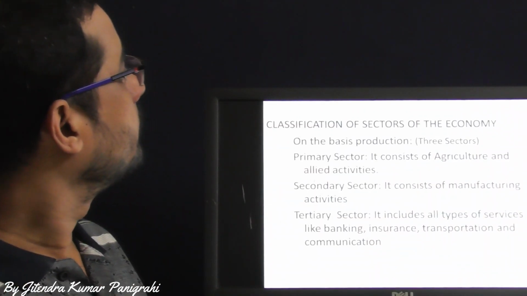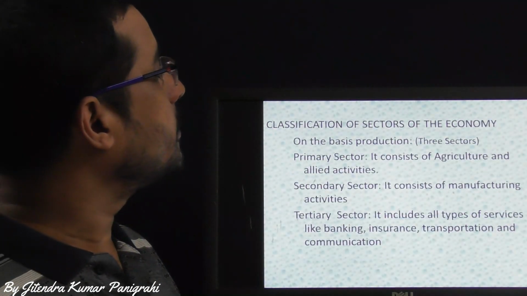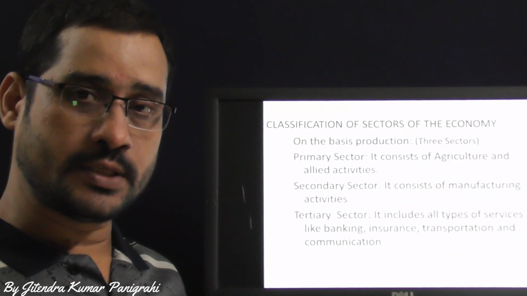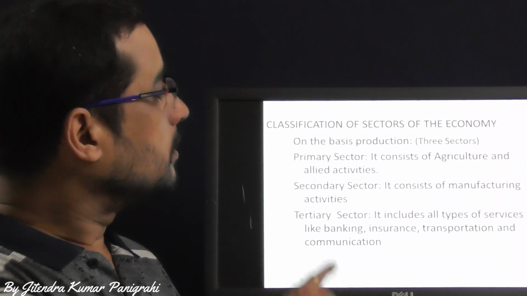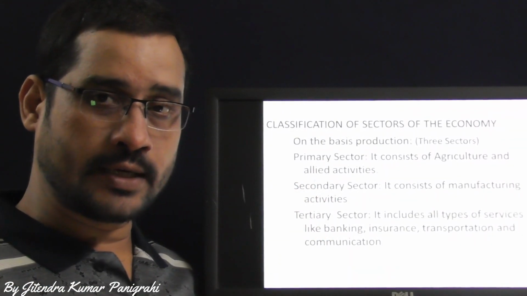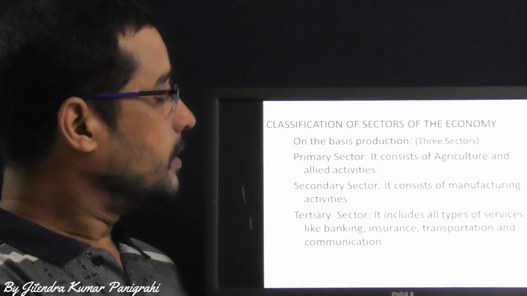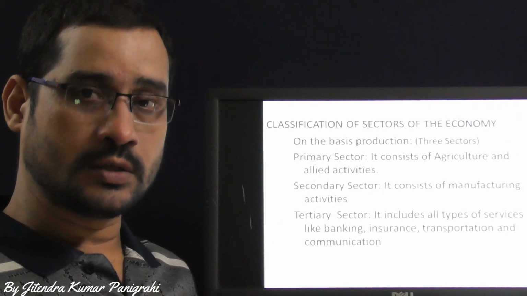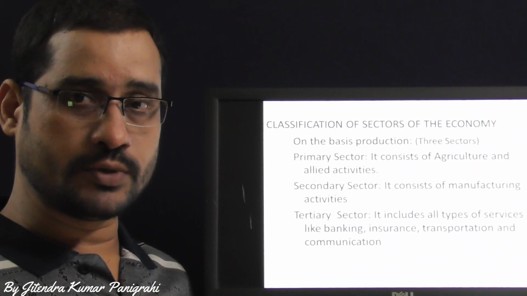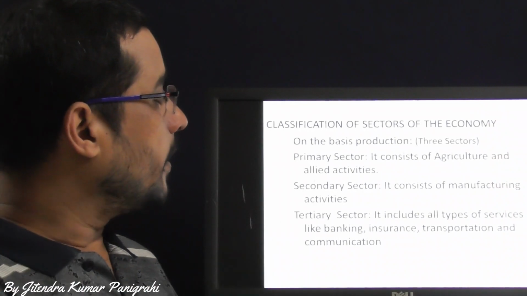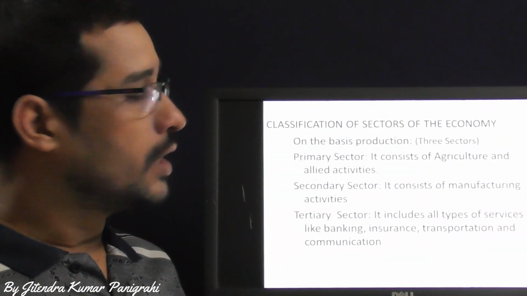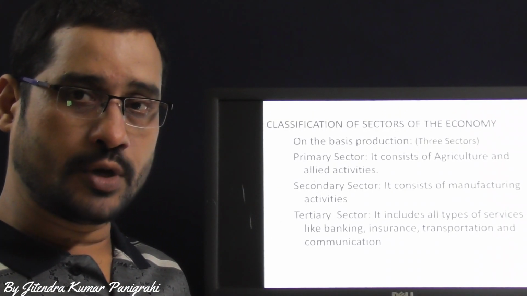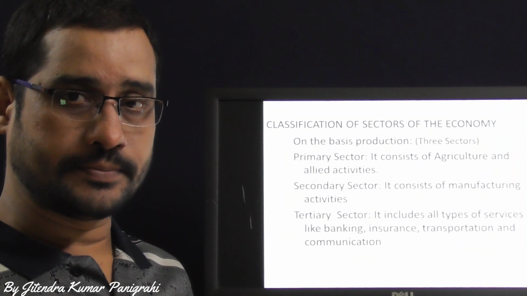Number one, the classification of sectors of the economy on the basis of production. As you know, there are three sectors of the economy on the basis of production. Number one, the primary sector. It consists of agriculture and allied activities. Secondary sector consists of manufacturing activities, or conversion of raw material into finished goods in another form. The third is the tertiary sector. It includes all types of services like insurance, banking, transportation, communication, all these activities.